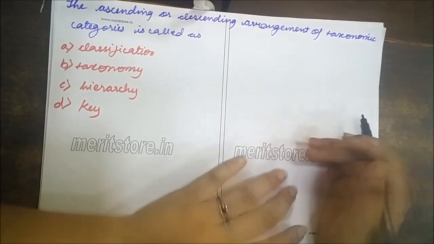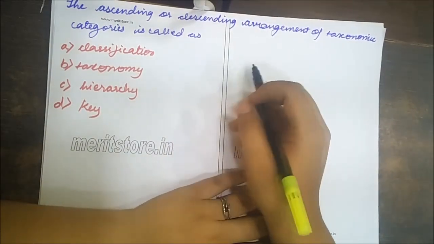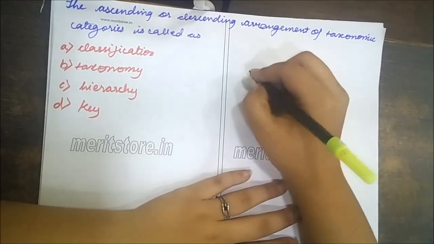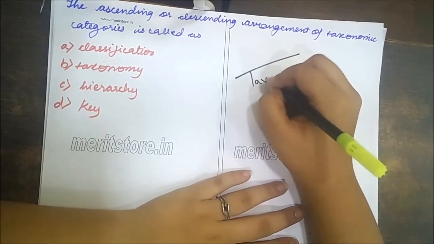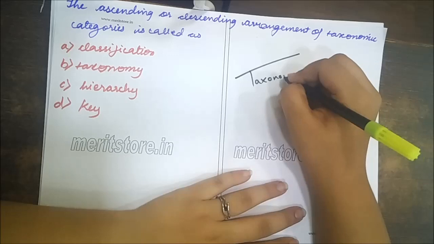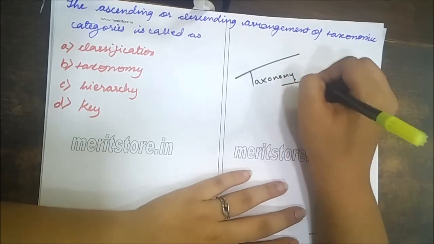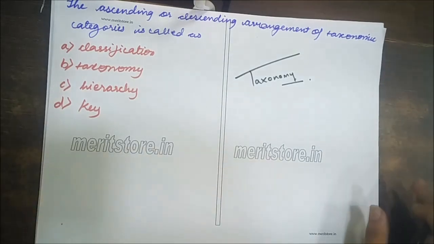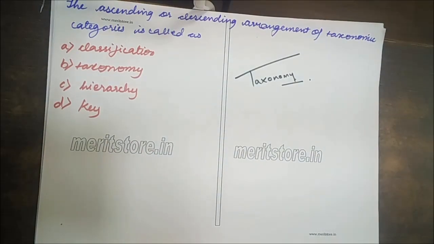Now the next question is, the ascending or descending arrangement of taxonomic categories is called as taxonomy. Let's understand what is taxonomy. Taxo is arrangement.